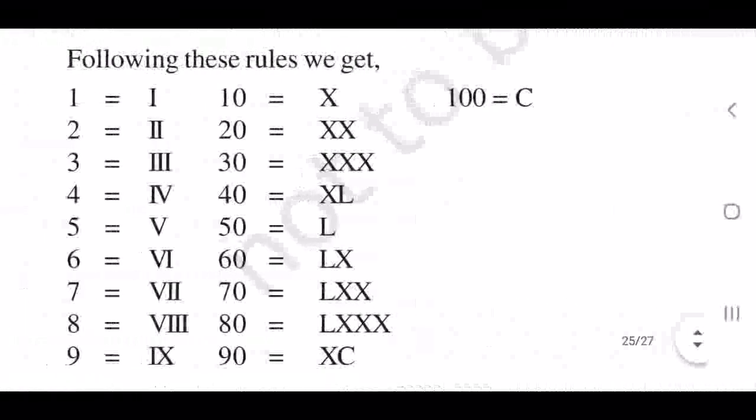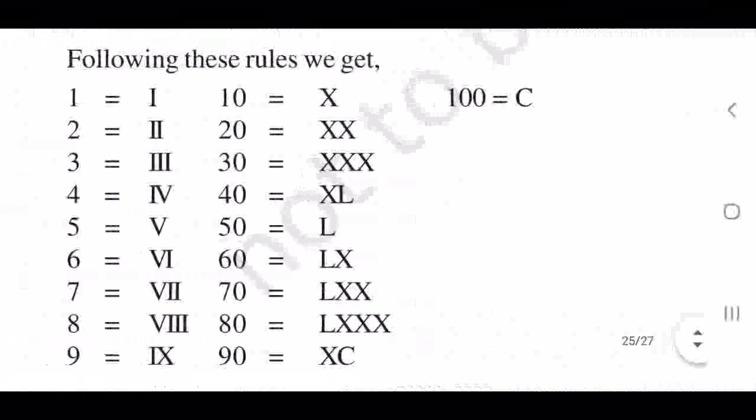Okay. So, once more, let's recall all this. 1, 2, 3, 4, 5, 6, 7, up to 20 you have written. 30, you see, X can be used 3 times because 3 times is possible. 40 is what? How can you write 40? 40 is 50 minus 10.